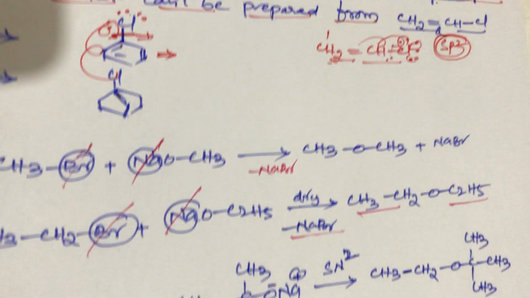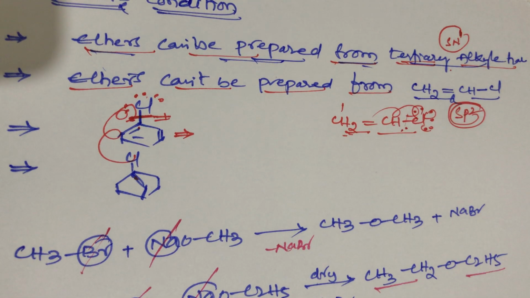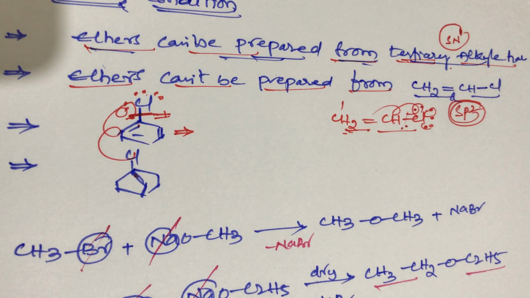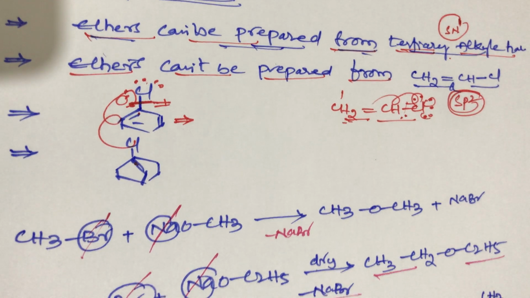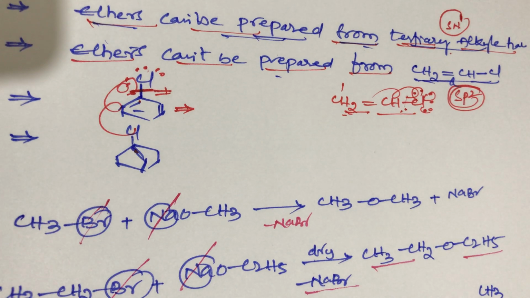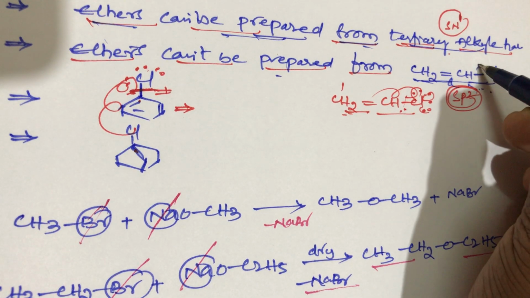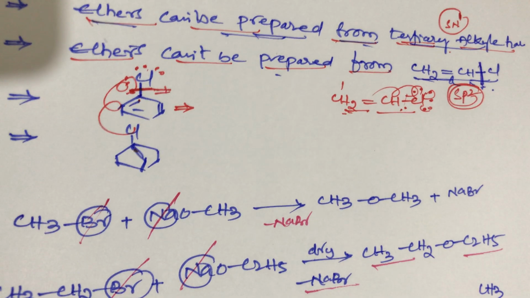Ethers cannot be prepared. One more thing, student. Ethers cannot be prepared from tertiary alkyl halide, like tertiary butyl chloride, tertiary butyl iodide, like that. And ethers cannot be prepared from vinyl halide. Why? What is the reason? Partial double bond character will be developed, so your bond breaking is not easy. That is the reason, student.